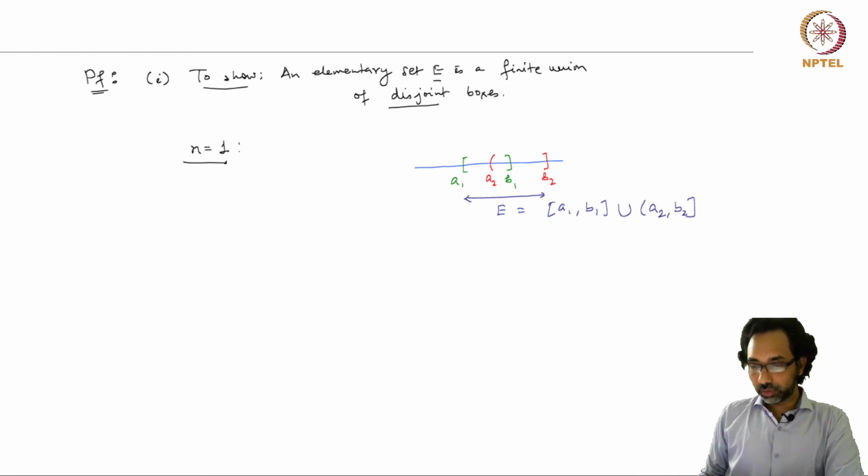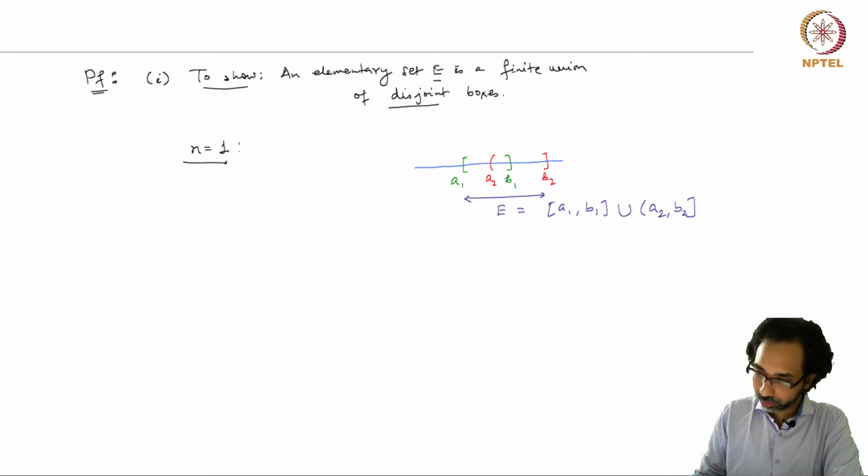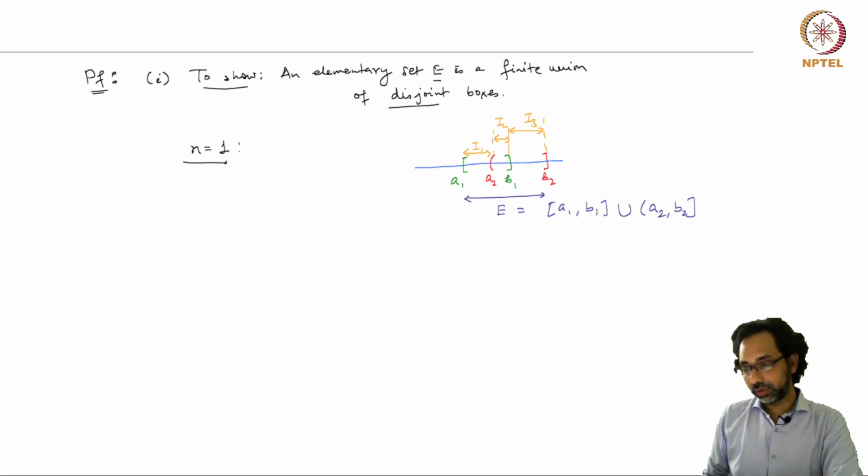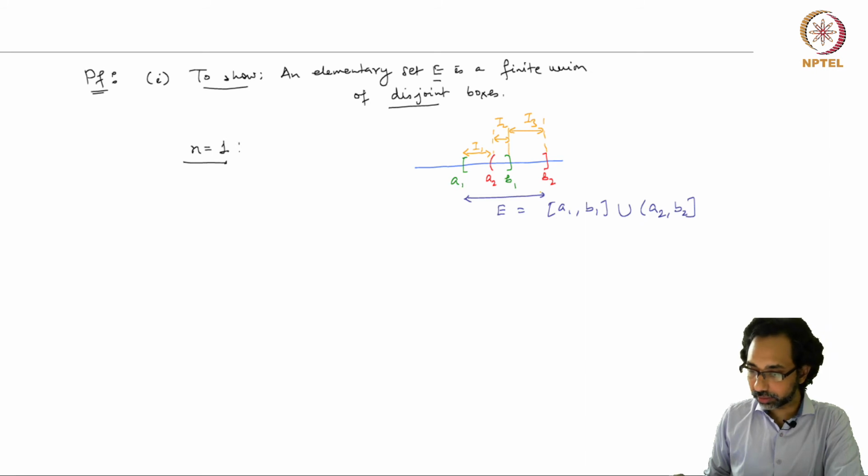So the obvious thing to do is to have the first interval be this one, this is I1. The second interval should be this one, this is I2, and the third interval should be the rest, I3. What we have done here is we have taken the endpoints of these intervals and arranged them in increasing order from left to right.